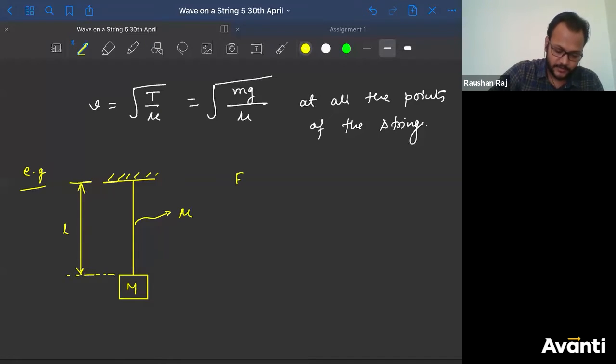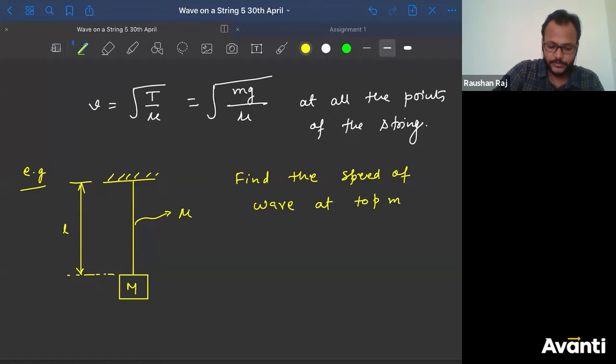Find the speed of the wave at the topmost point of the string. This is the question.